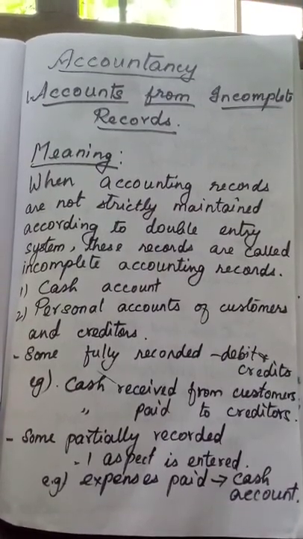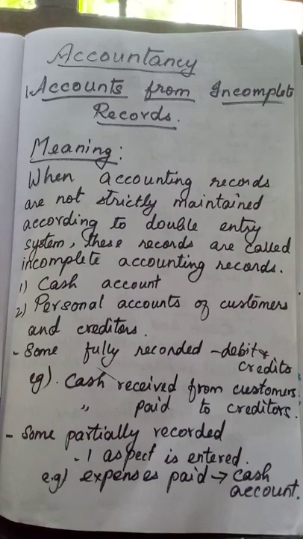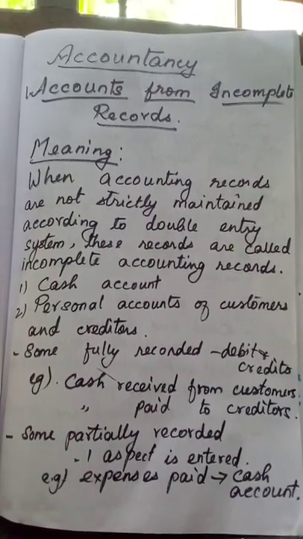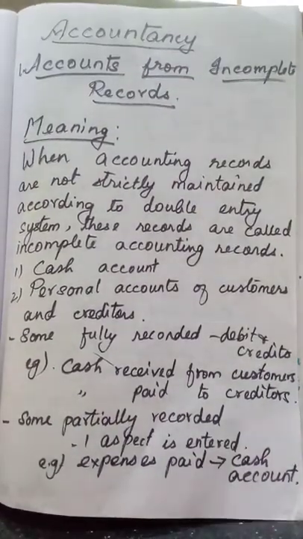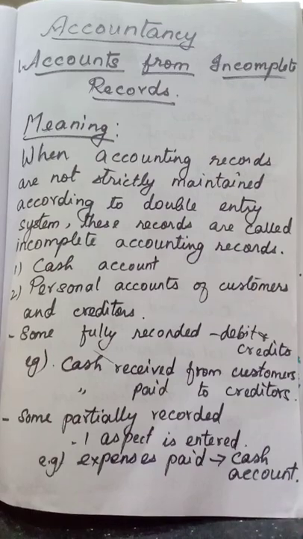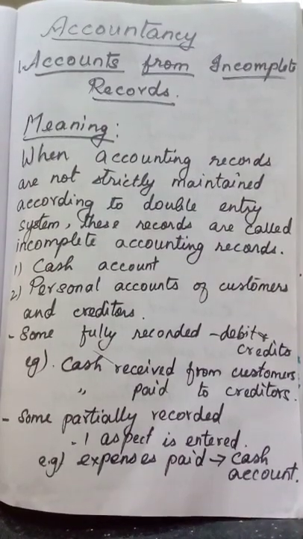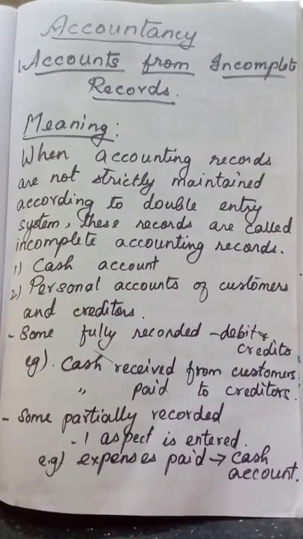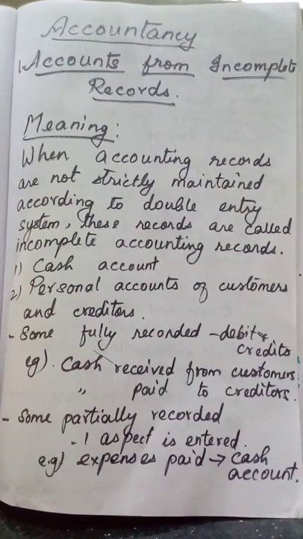We can call these accounts from incomplete records the single entry system also, because it is the opposite of the double entry system. Till last year we have learnt it as single entry system only. Only in the new book they have printed it as accounts from incomplete records. They have given a new name. So we can call it single entry system also, because it is an incomplete and unscientific way of bookkeeping.